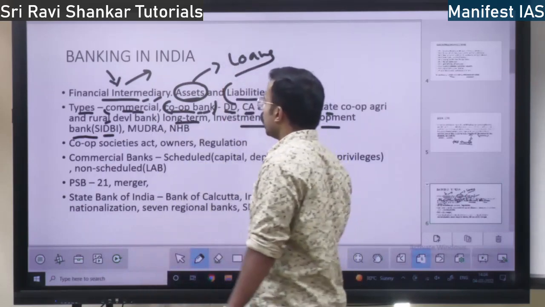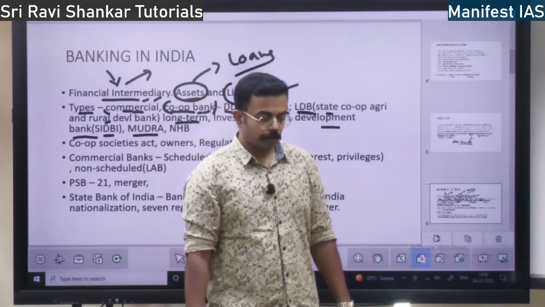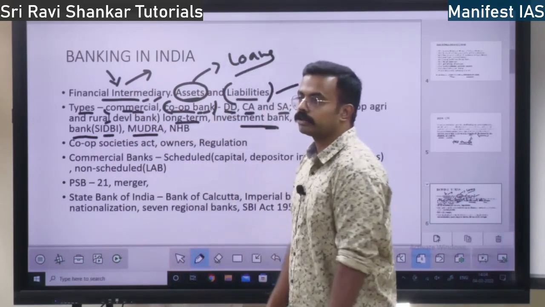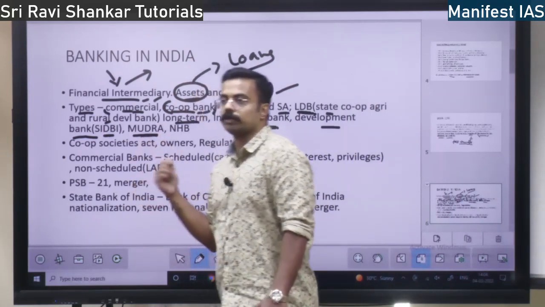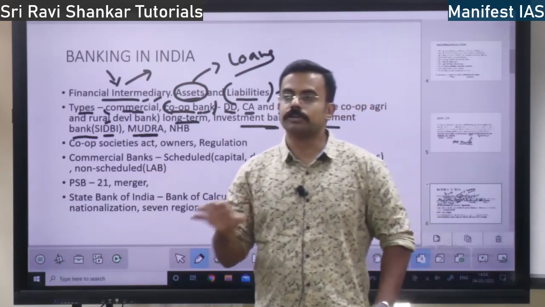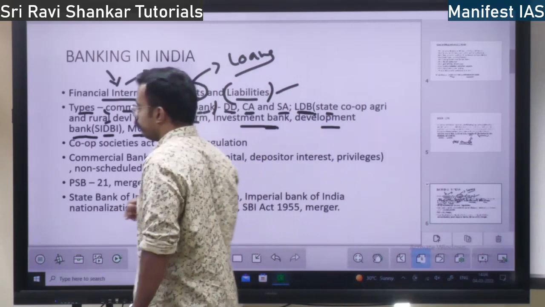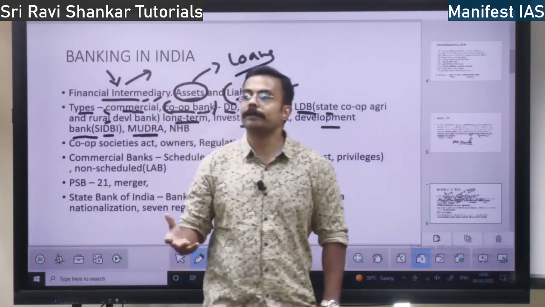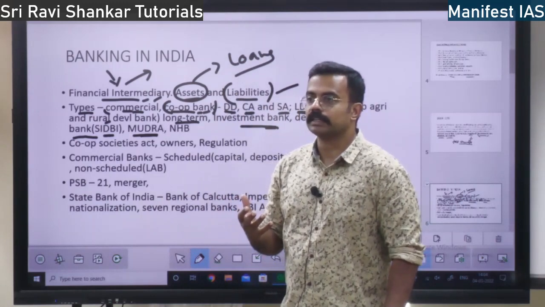Then you have Mudra Bank, Micro Units Development and Refinance Agency, Mudra Bank, right? It gives money to the microfinance institutions, which give money to self-help groups, women's groups in the villages.